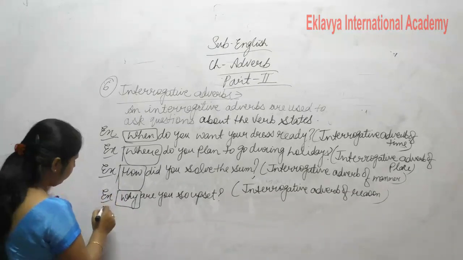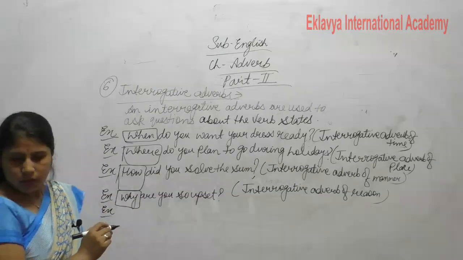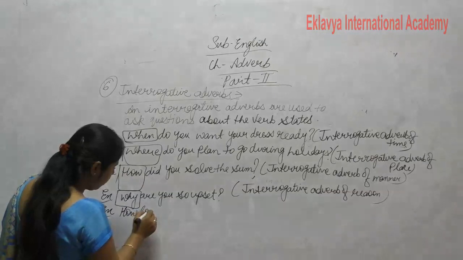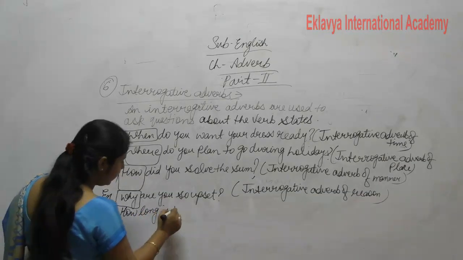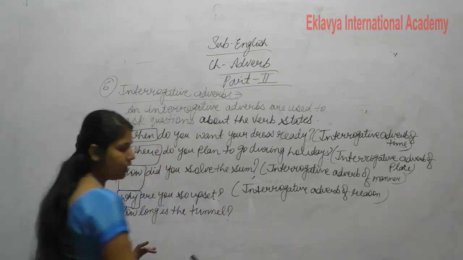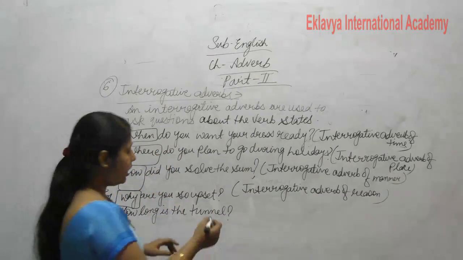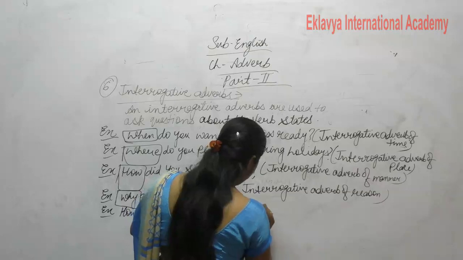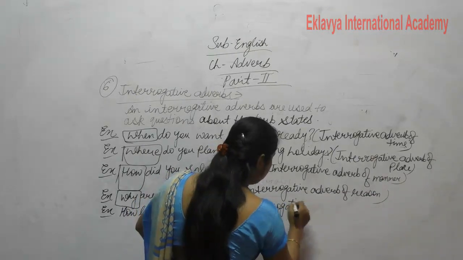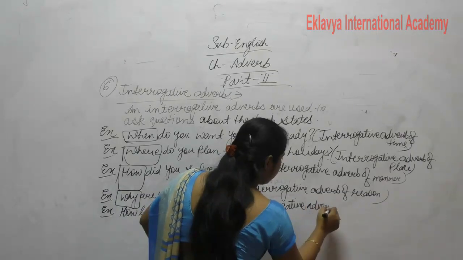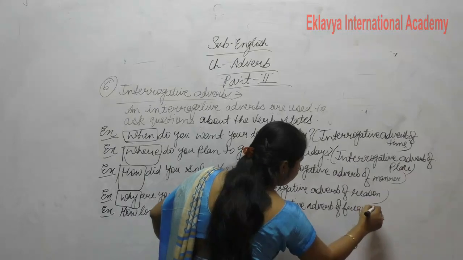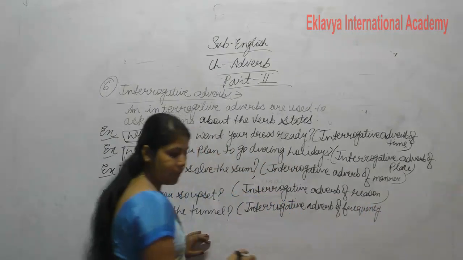Next is, how long is the tunnel? How long is the tunnel? How long is the tunnel? This gives the answer of interrogative adverb of frequency or quantity.